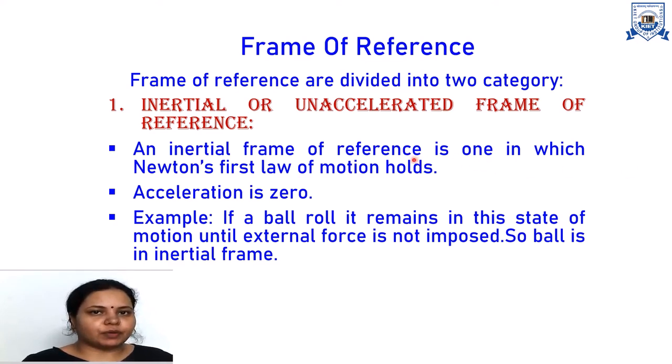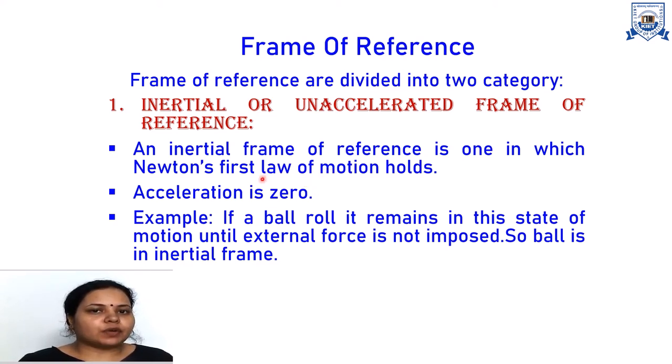One is the inertial frame of reference and second is the non-inertial frame of reference. An inertial frame of reference is also known as an unaccelerated frame of reference, because the acceleration of an inertial frame of reference is always 0. An inertial frame of reference is one in which Newton's first law of motion holds. So acceleration in this frame of reference is 0. If a body is not acted upon by an external force, it remains unaccelerated in an inertial frame of reference.